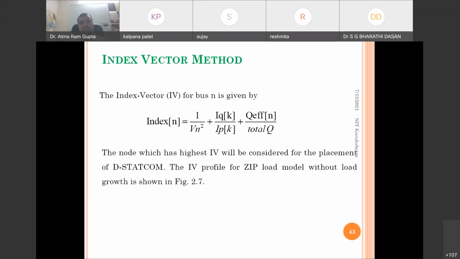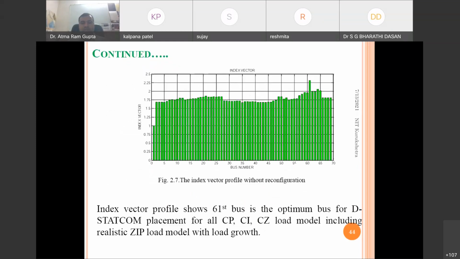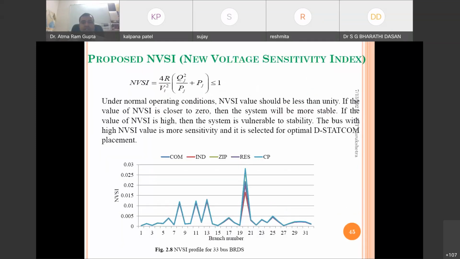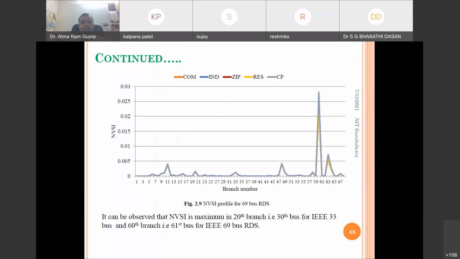In this way, the index vector method is also there, NBSI is also there. Many sensitivities have been proposed by researchers. The first one, which I have explained, was proposed by me in one paper. You can refer to it, and we can compare the results to know the best one.